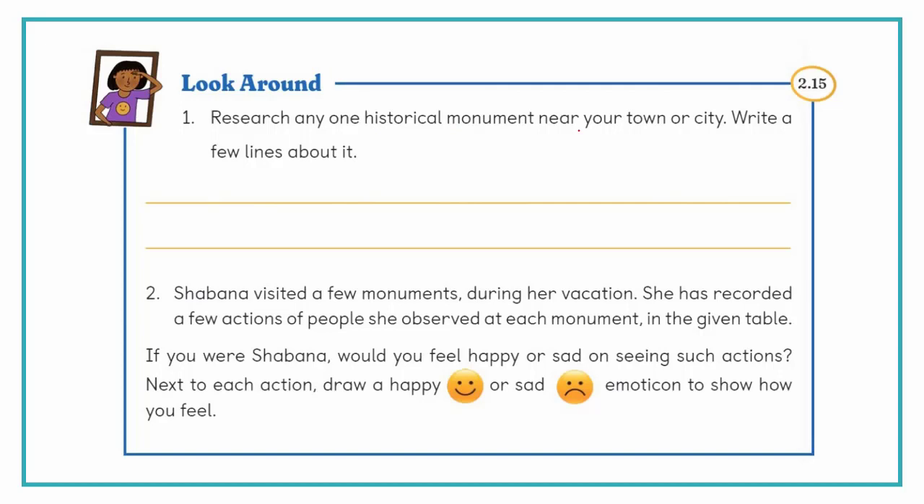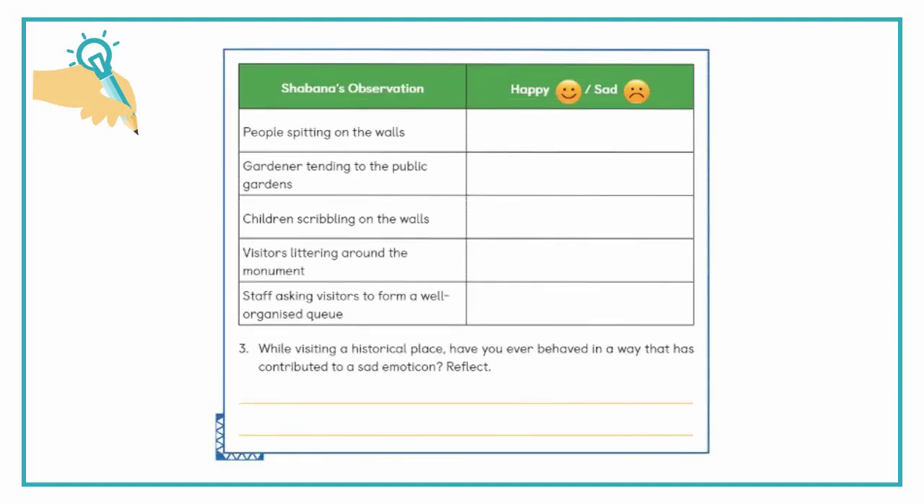Research any one historical monument near your town or city. You should go there, either to the Buddha Stupa, or in Khammam one fort is there, or the Gadis of Nadigudem, and write a few lines about it. See, here a girl, Shabana, visited a few monuments during her vacation. She has recorded a few actions of the people she observed at each monument. It is given in the table. How would you feel, whether sad or happy? People spitting, spitting on the walls. Happy or sad? Come on, draw here.